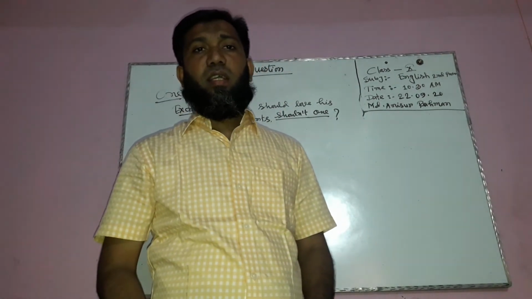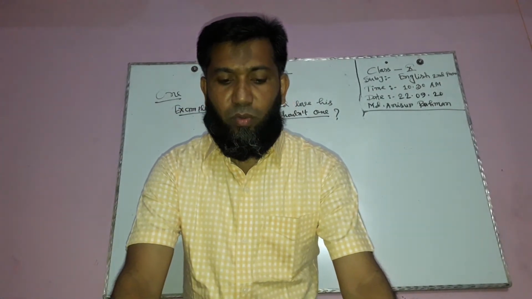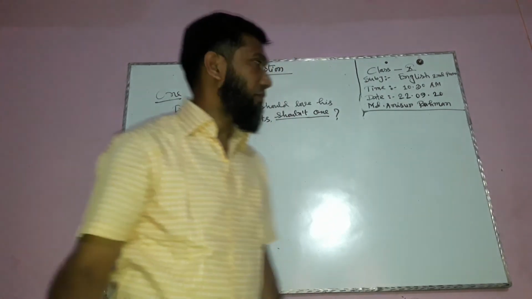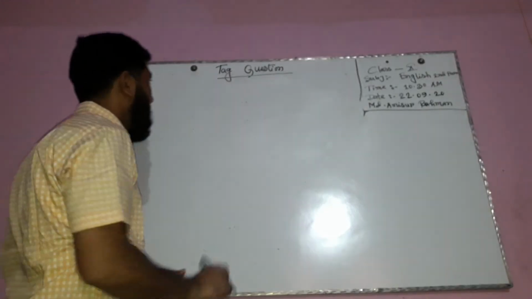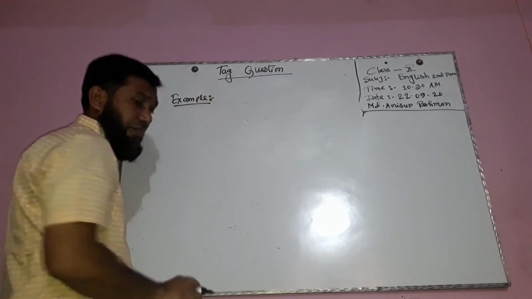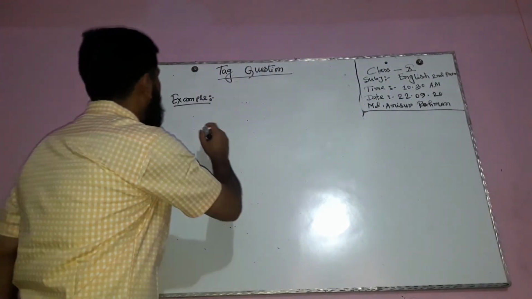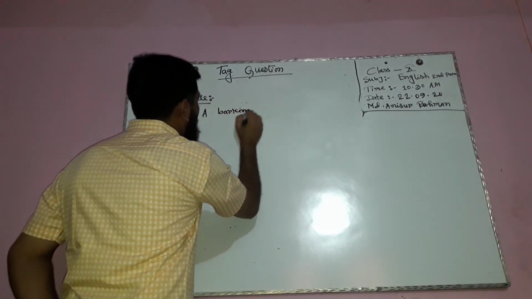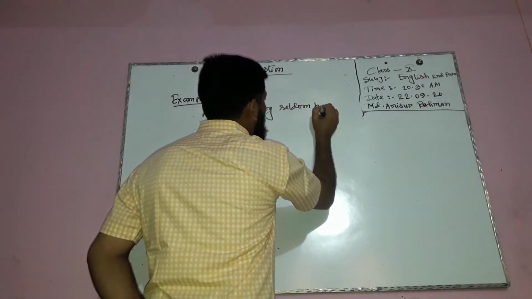If any sentence bears never, seldom, hardly, scarcely, few, little, etc., how will we form the tag portion of this sentence? Example: a barking dog seldom beats.